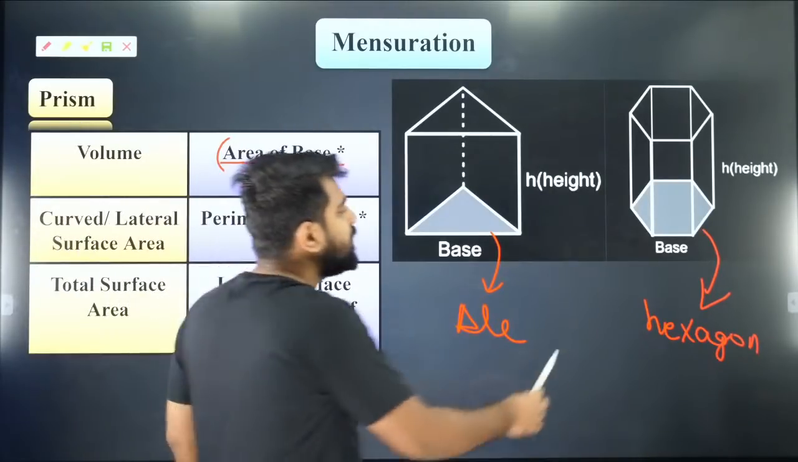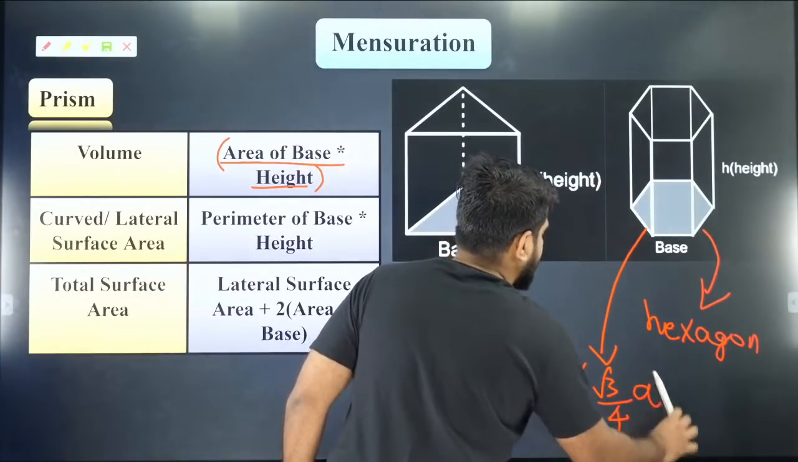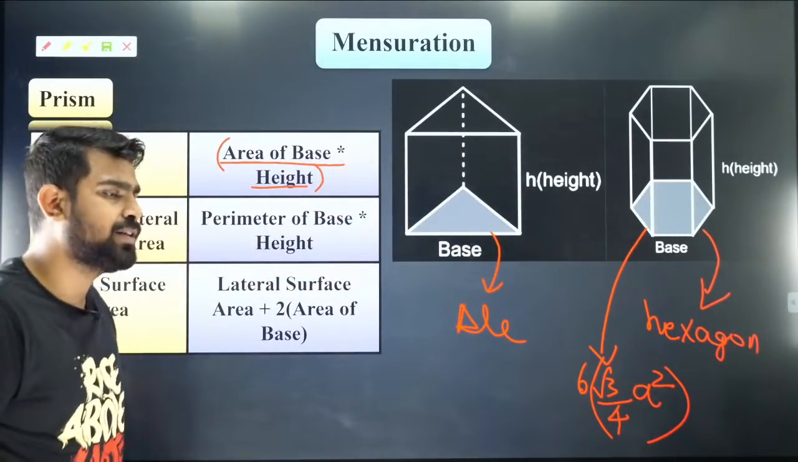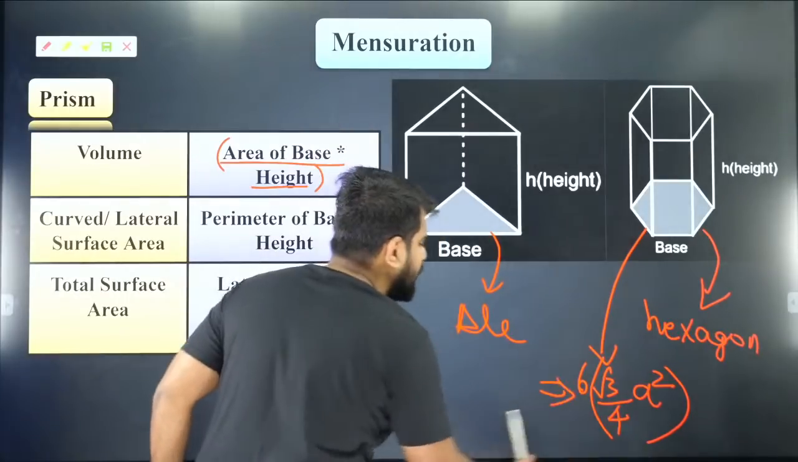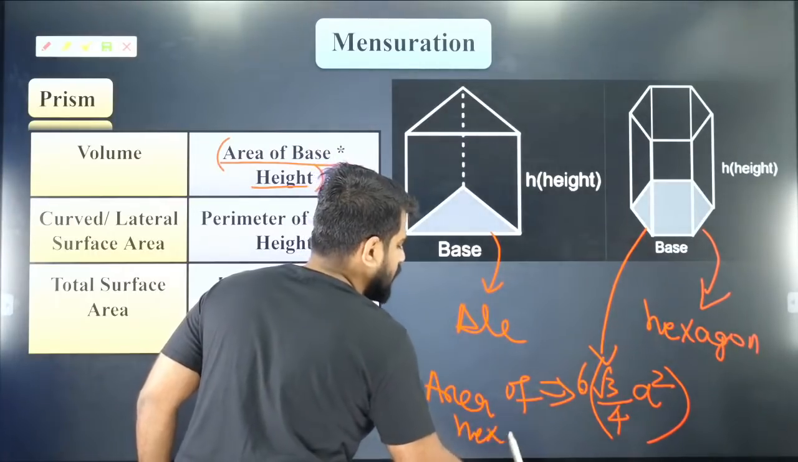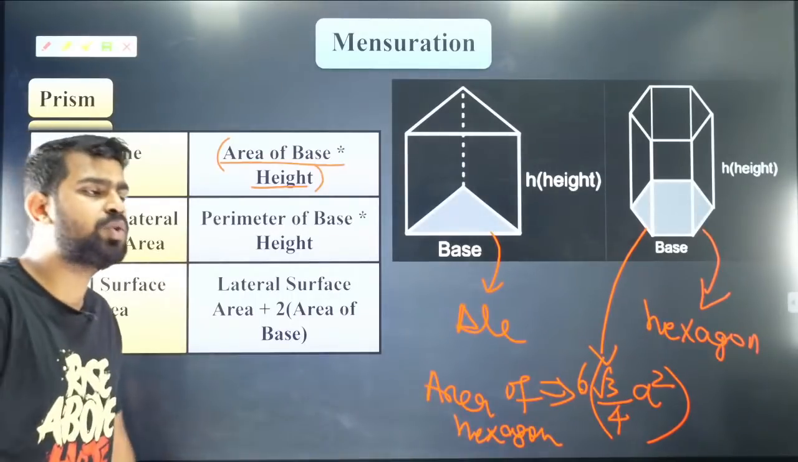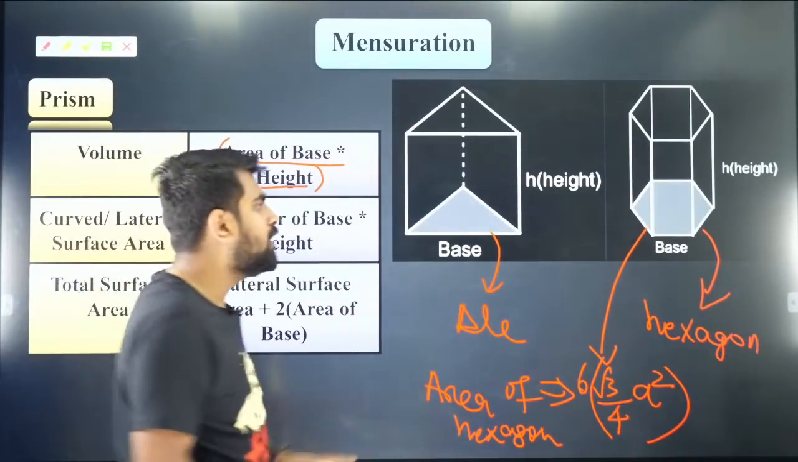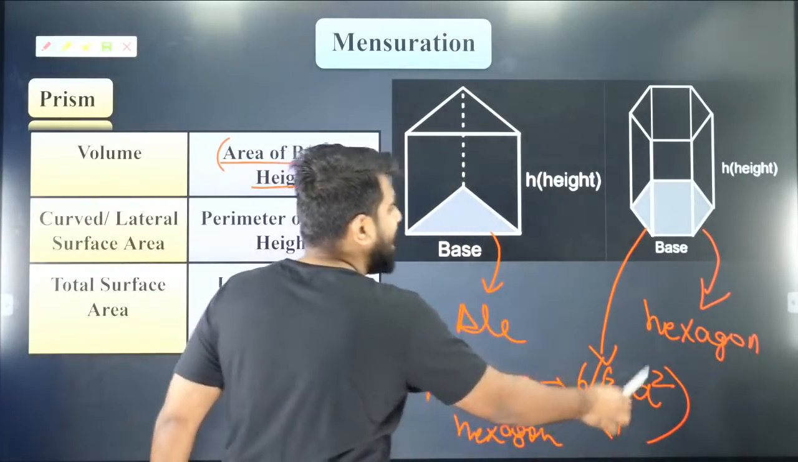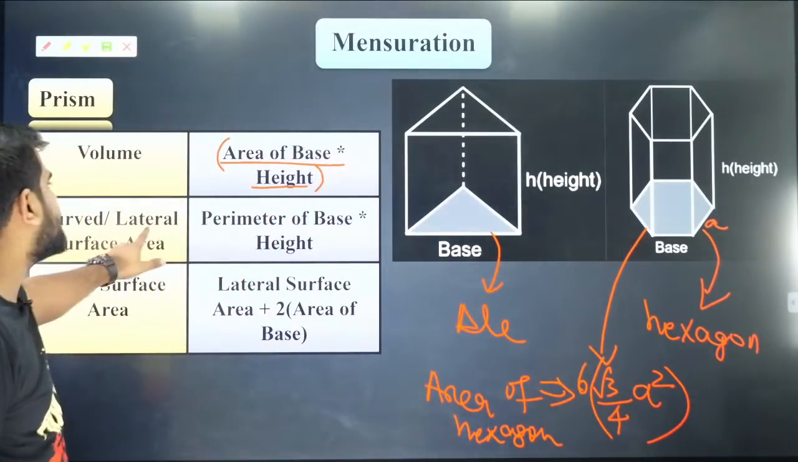So area of a hexagon is nothing but 6 times root 3 by 4 a squared. It is nothing but 6 times the area of an equilateral triangle. Did you get it, Ishan? So that is the area of a hexagon, a regular hexagon. Usually you will get a regular hexagon, so don't worry about it. Are you all cool with that? So area of a hexagon is 6 times root 3 by 4 a squared, where a is the side of the hexagon. Clear?